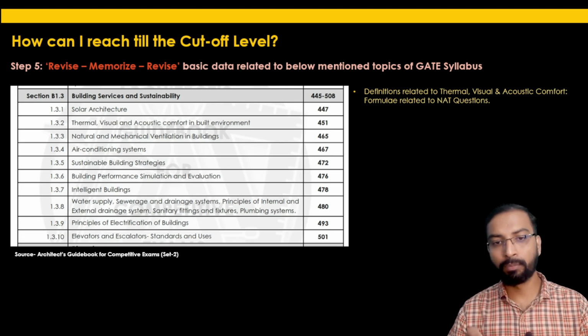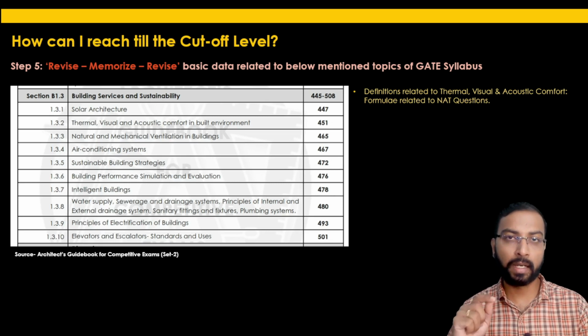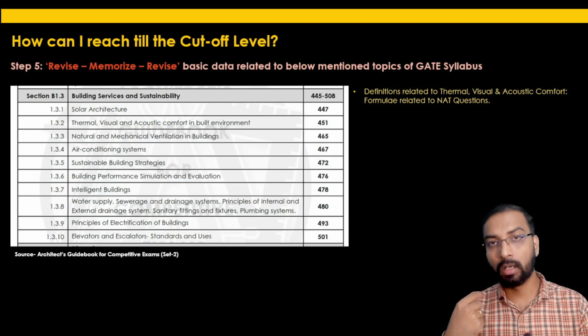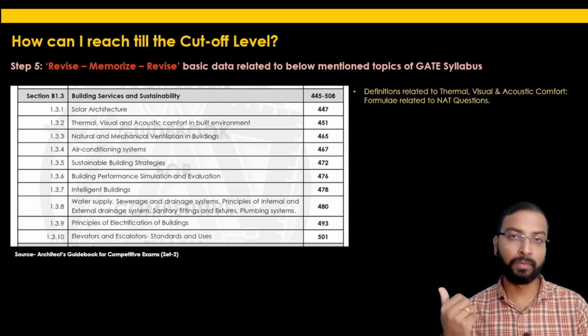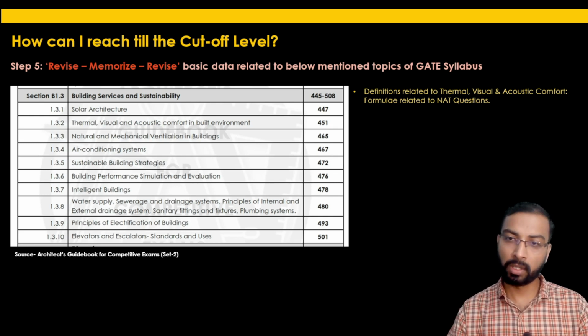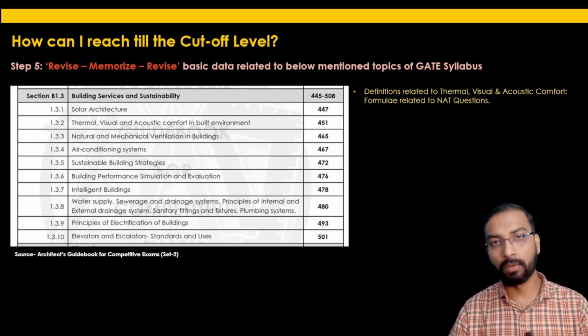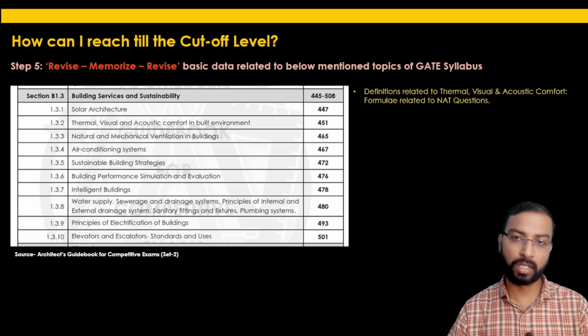If you solve the solved question papers, you will get to know that there are some numerical answer type questions asked in the thermal comfort section, similarly for visual comfort and acoustical comfort. So please note down the formulas under these three different topics: thermal, visual and acoustic comfort.